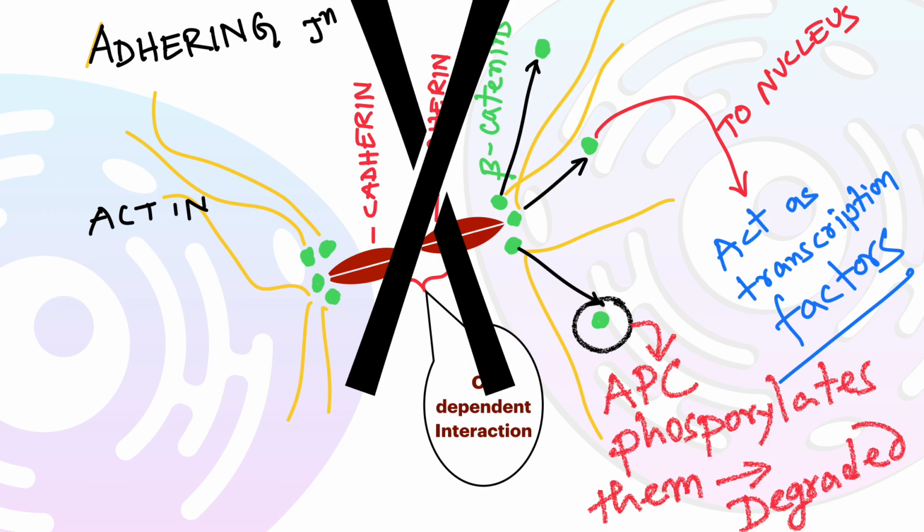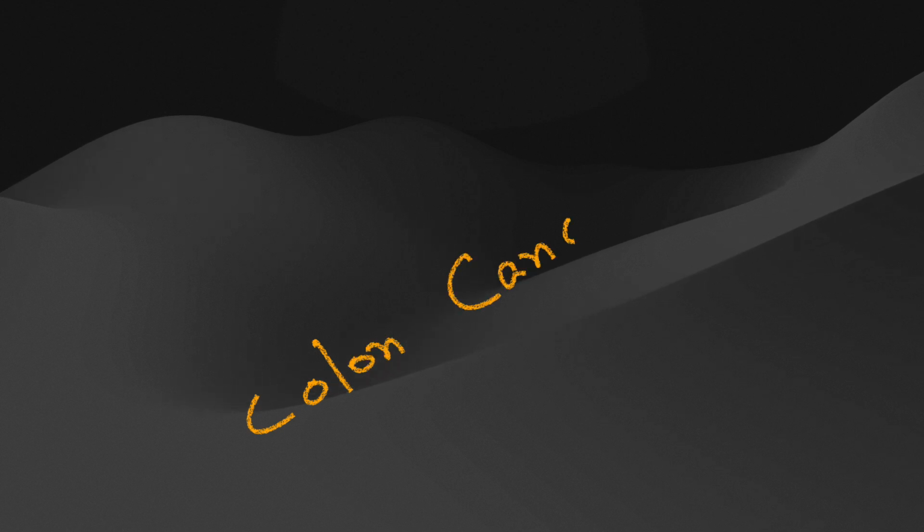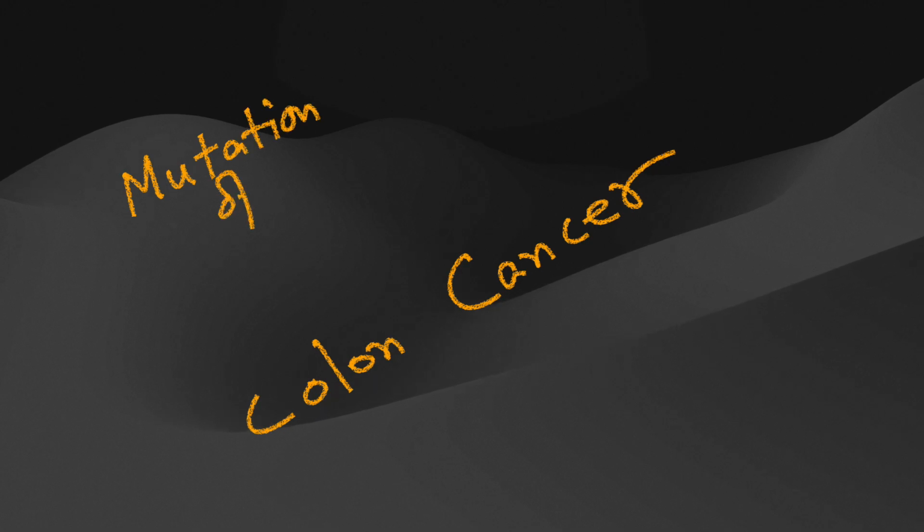There exists a protein by the name adenomatous polyposis coli that prevents rise of free beta-catenin in the cytosol. It phosphorylates free beta-catenin and targets it for destruction, as shown here in the diagram. There is a type of colon cancer that occurs due to mutation of APC, or adenomatous polyposis coli protein.